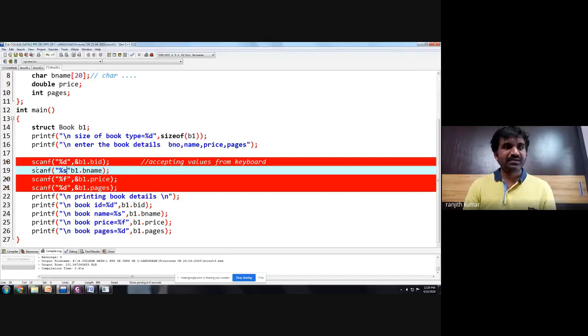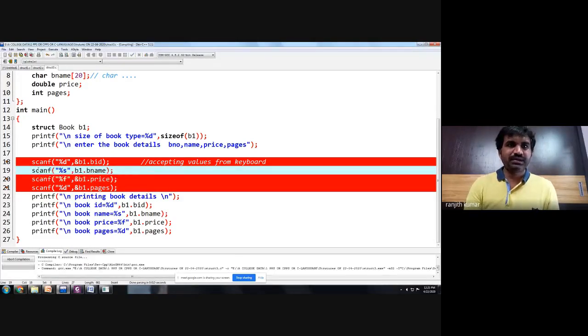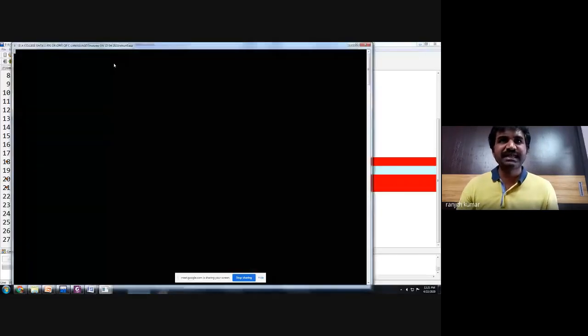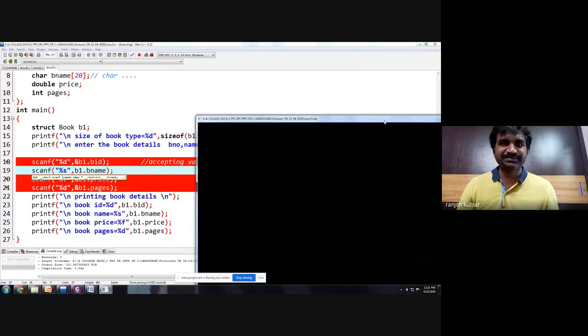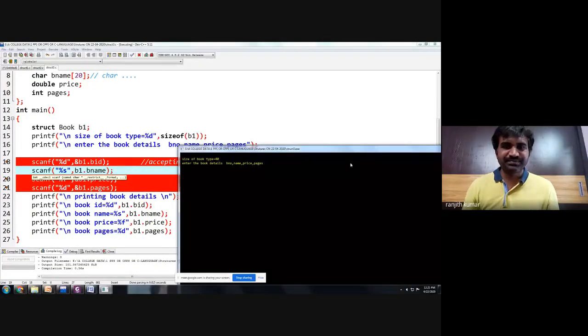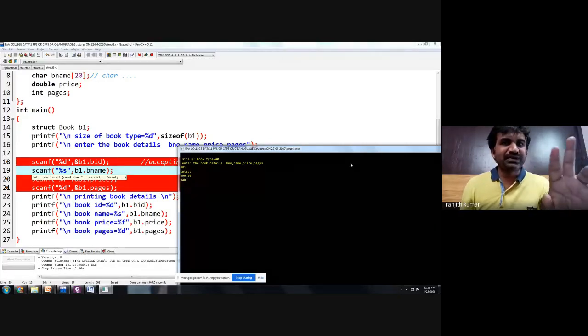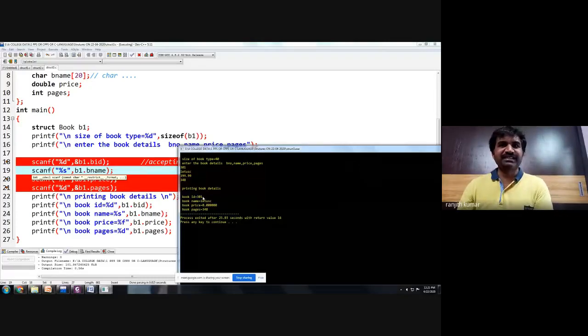scanf %s, comma, b1 dot bname. Now let us compile and run the program once again. We want to accept all the structure variables in all the formats. Now let us enter 301 as the book ID. The book name is, let us see. The book price is 399.99 and the book pages are 348. So we have accepted four scanfs and printed the values.